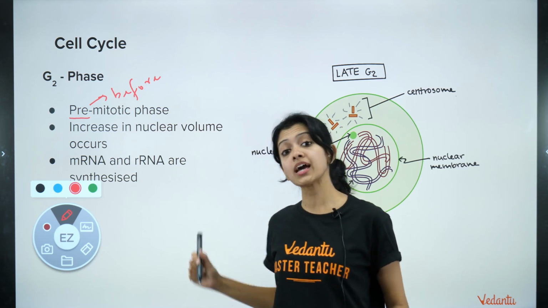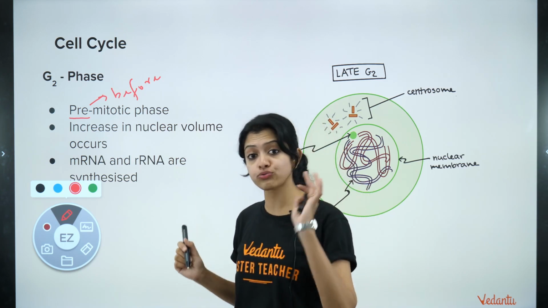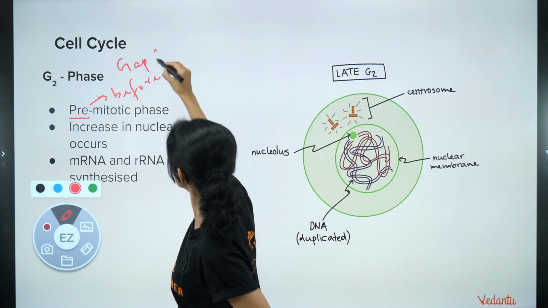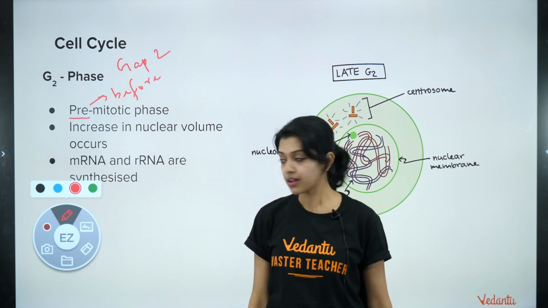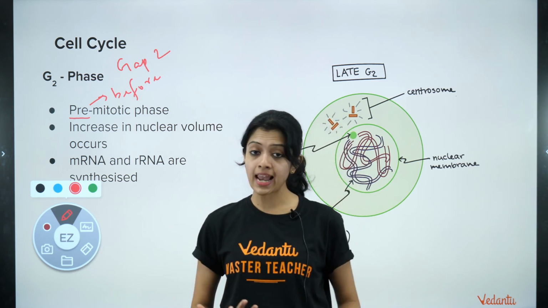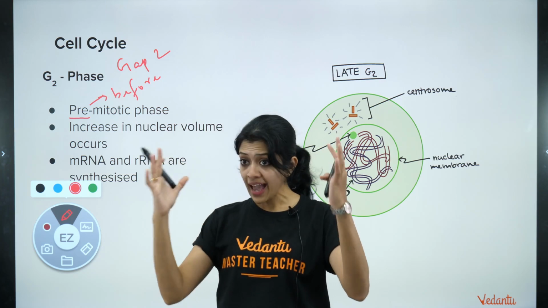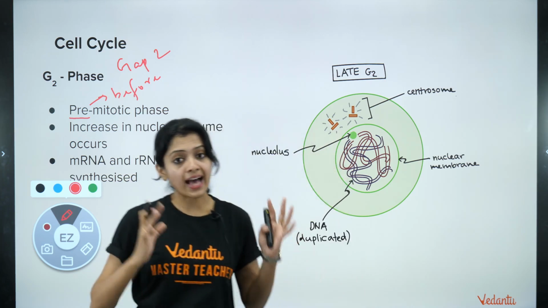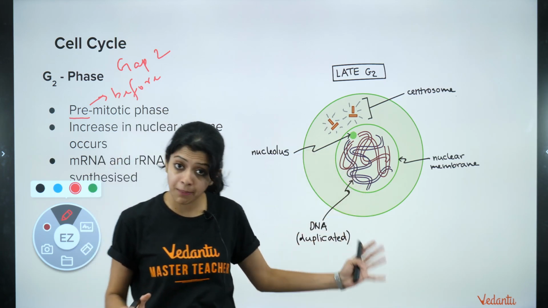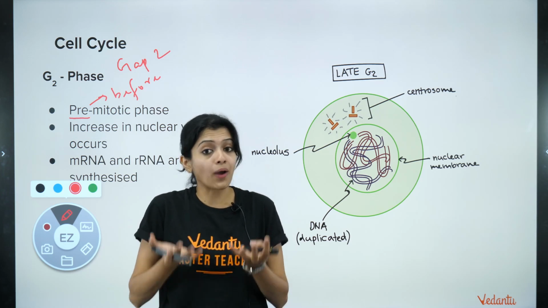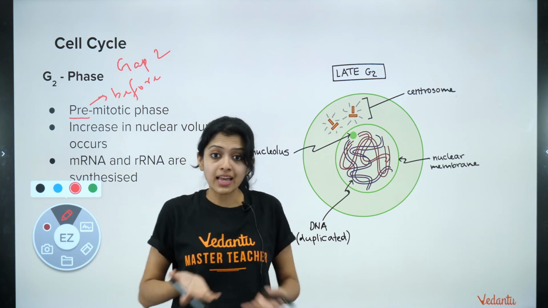Which phase is this? We are talking about gap 2 phase or the G2 phase. What else happens here? Here again, further growth of the cell happens, especially an increase in nuclear volume. The nucleus obviously has to increase in volume because DNA has replicated, so it needs a lot more volume to accommodate that much DNA content.